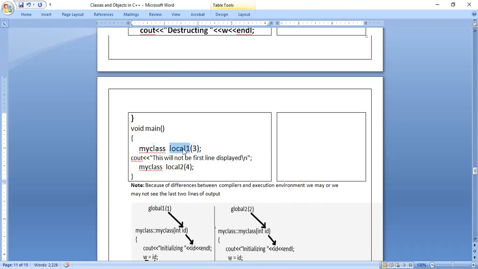I have created one local object, and another local object is also present: local one, local two. When you create a variable or an object within the opening brace and closing brace, those variables or objects are called local. Here I have started the flower bracket after main and closed it at the end of the main function. If you create variables or objects within the main function or any other function, those are called local.